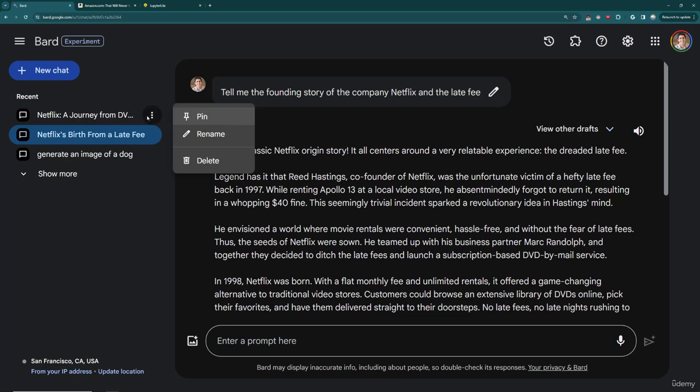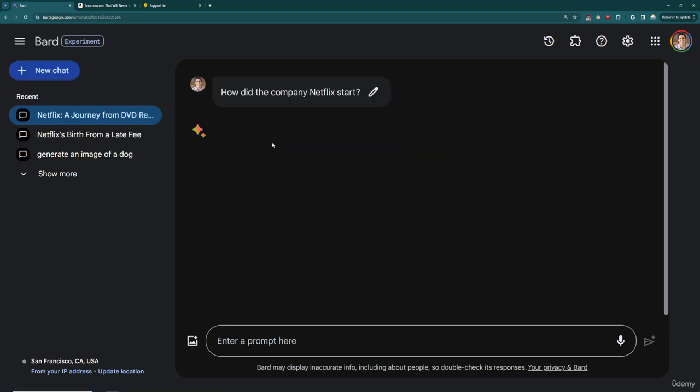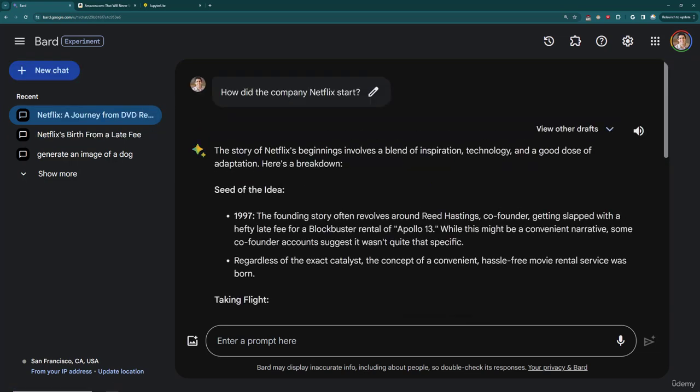And you can see it's smart enough that if you don't lean it to go with the story aspect of the late fee, it will actually give accounts saying, hey, it's probably not actually that specific on that. So pretty smart already. Now, what do we mean by a true hallucination? A true hallucination happens a lot more often when you're asking for code.